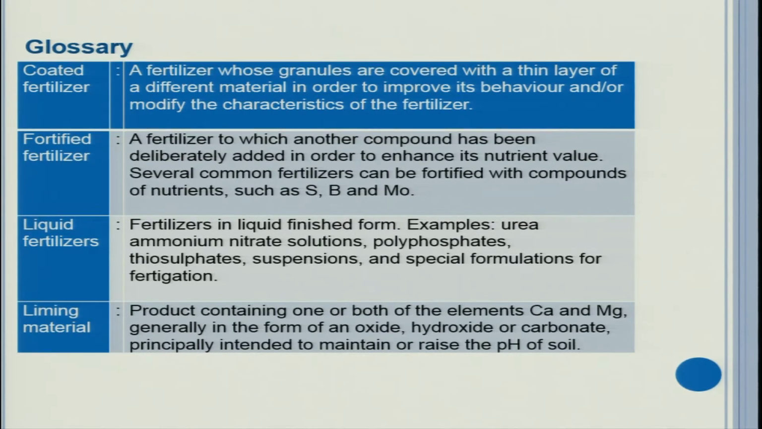Liquid fertilizers: fertilizers in liquid finished form are liquid fertilizers, and examples are urea ammonium nitrate (UAN) solutions, polyphosphates, thiosulfates, suspensions and special formulations for fertigation. Liming material: product containing one or both of the elements calcium and magnesium, generally in the form of an oxide, hydroxide or carbonate, principally intended to maintain or raise the pH of soil. So this liming material is mostly used in ameliorating the acid soils.